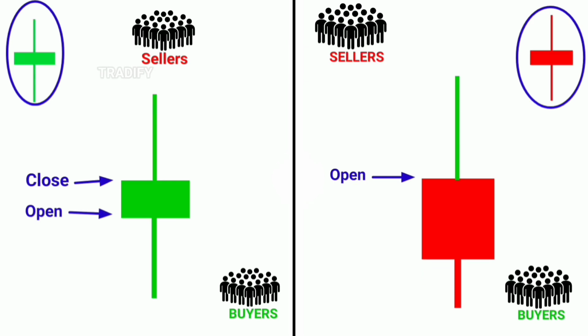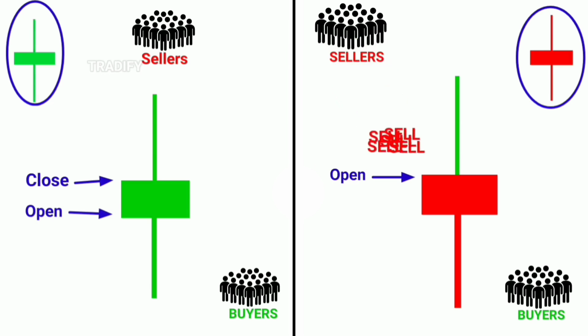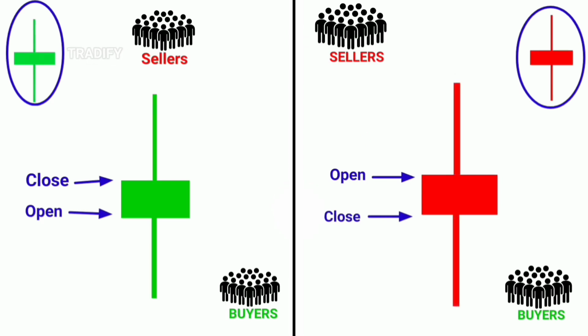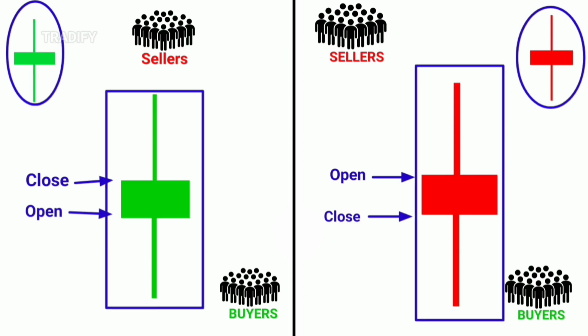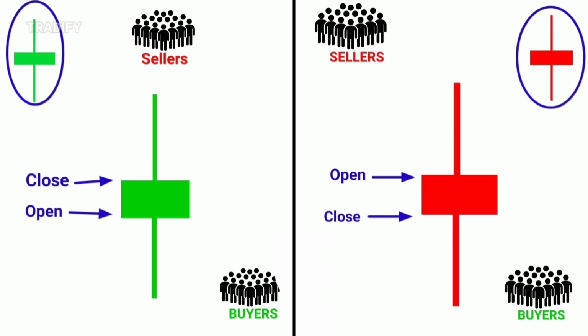When the price starts rising again and moves slightly up, sellers are also selling at this level. As a result, the price cannot rise much and finally closes there. This forms our red spinning top candle. This candle has upper and lower wicks of approximately equal length, and its body is very small and positioned in the center. When this candle forms on the chart, it tells us that the price is currently neither under the control of buyers nor of sellers.